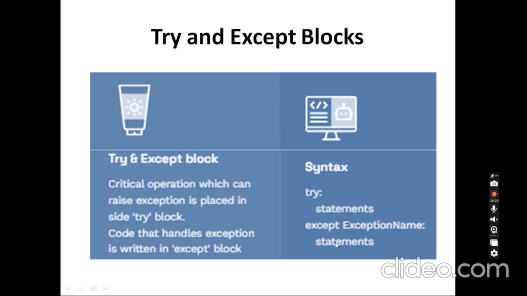If an exception occurs and there is no match, for example I give except as a zero division error but I get a value error, it doesn't match.